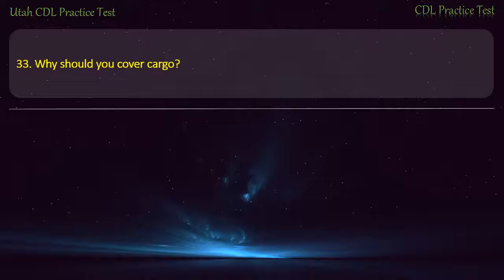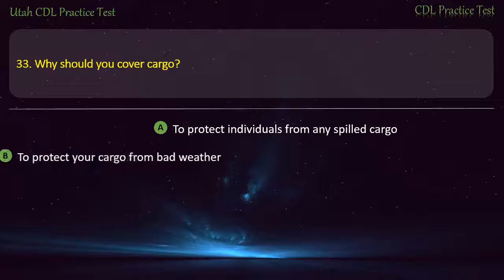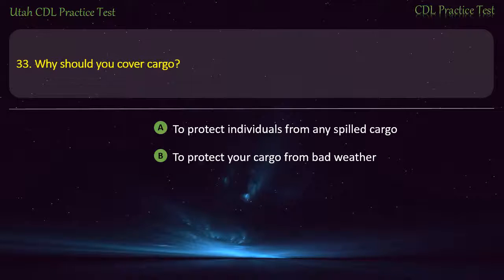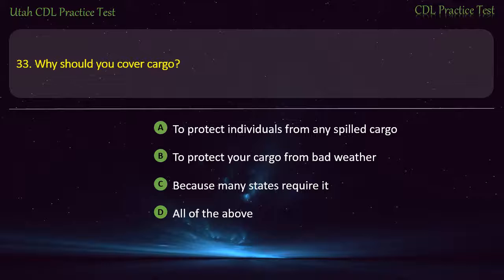Question 33. Why should you cover cargo? To protect individuals from any spilled cargo. To protect your cargo from bad weather. Because many states require it. All of the above. Answer. All of the above.